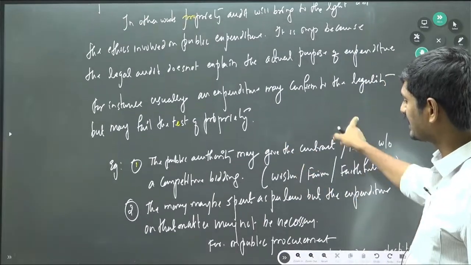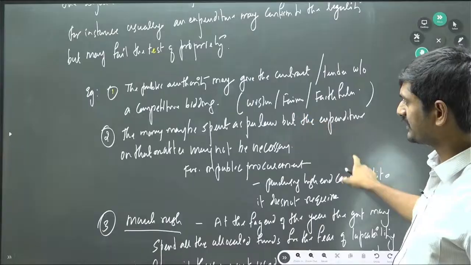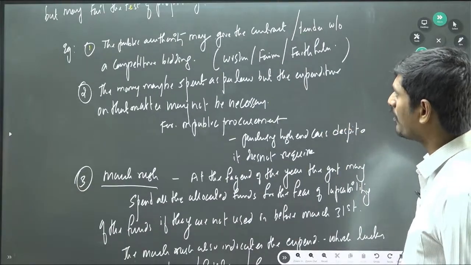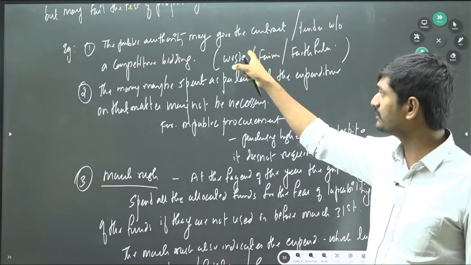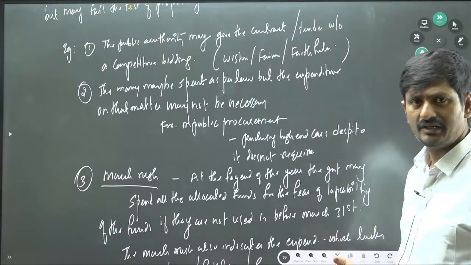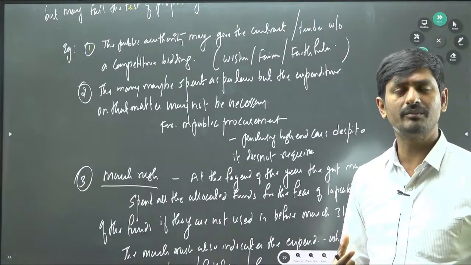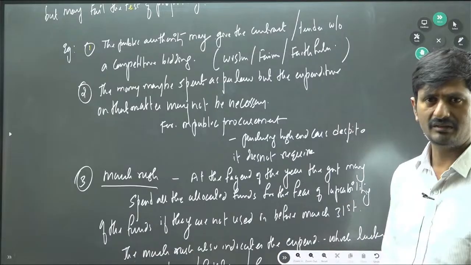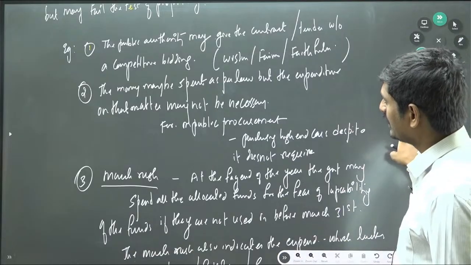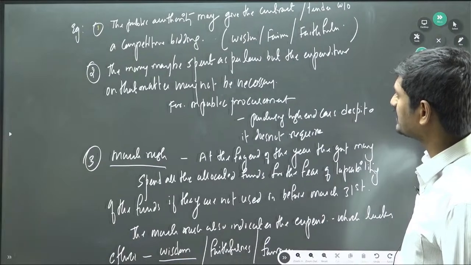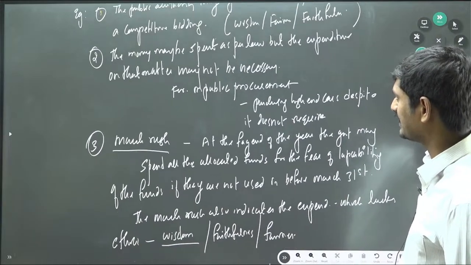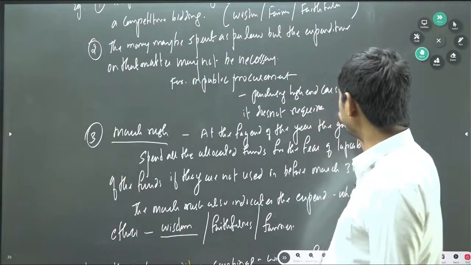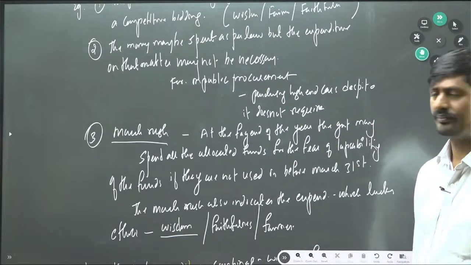So here we have written certain examples, three examples. One is that a public authority may give a contract or tender without any competitive bidding. So this is violating wisdom, faithfulness and fairness. The trust which is placed on the government servant is being violated by siphoning of money as per his own personal interests. The money may be spent as per the law, but expenditure on that matter may not be necessary. For example, in public procurement, purchasing high-end cars despite it not being required, right.